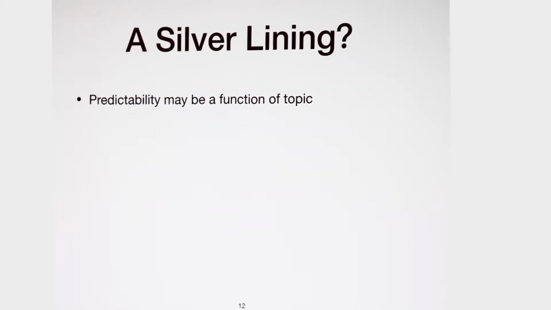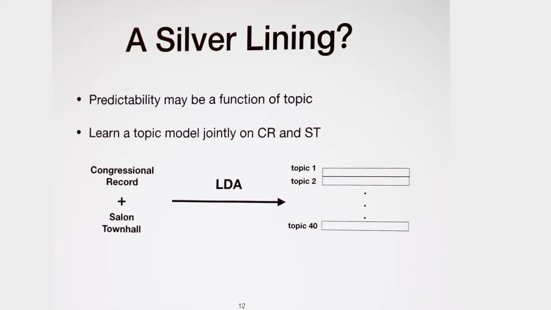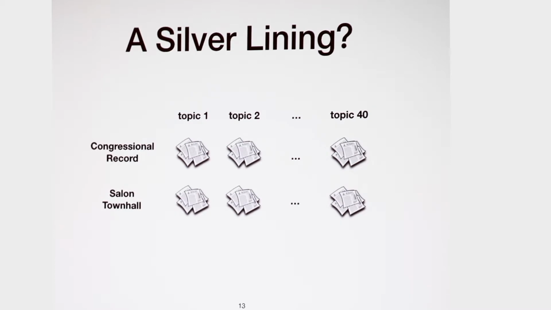Our idea is that probably for some topics, the specific concept is more consistent than for other topics. So following this idea, we ran a topic model. We trained an LDA topic model with the dataset including all Congressional record and Salon Tongho together, with 40 topics. Then after this, we classified all the articles in Congressional record and Salon Tongho into one of these 40 topics. Therefore, for each topic, we have 2 piles of data, one for Congressional record and one for Salon Tongho.